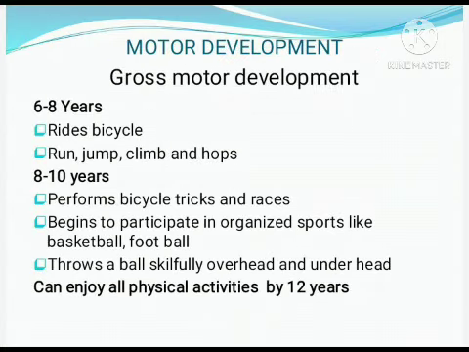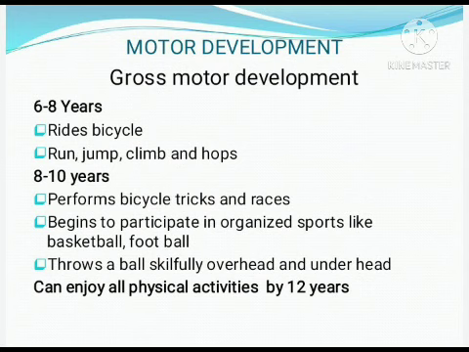Now we will move on to the motor development of a child. In gross motor development, by 6 to 8 years, the baby is able to ride a bicycle. The baby can run, jump, climb and hop. Hops means ottakala chaduga. Run, jump, climb and hop. By 8 to 10 years, the baby is able to perform bicycle tricks and bicycle races, slow race and fast race. They will be able to participate and conduct them, and begin to participate in organized sports.